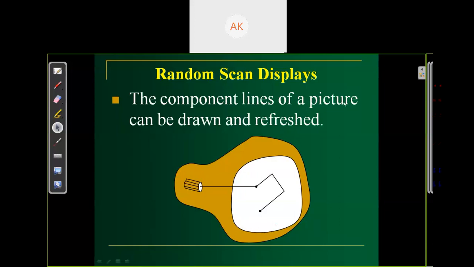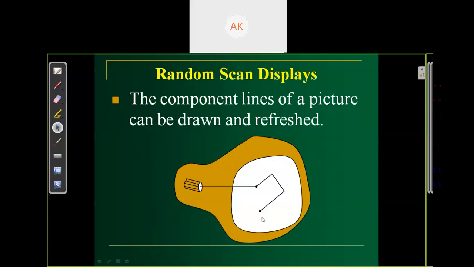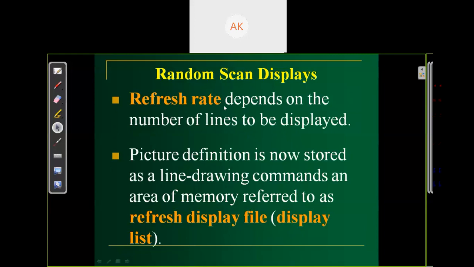The component of the line picture. Refresh rate: the refresh rate depends on the number of lines to be displayed. Like in this image, there are only three lines, so the refresh rate is 3 lines per frame. We need to draw only 3 lines per frame. Suppose there are 5 lines, so we have to plot 5 lines per frame. Suppose there are 10 lines, means 10 lines per frame. So the refresh rate depends on the number of lines to be displayed.